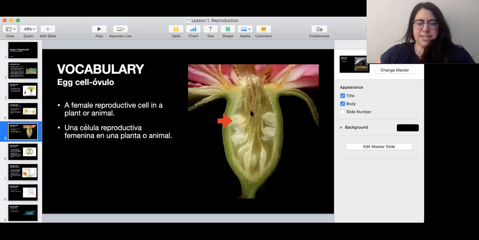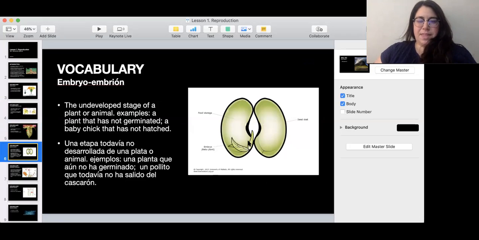Then we have egg cell. Egg cell, you can see it over here inside this flower. It's a female reproductive cell in a plant or animal, but in this case, it's in a plant. And then embryo, that's the undeveloped stage of a plant or animal. For example, here you have a seed, and then you have an embryo, which would be like a baby plant.